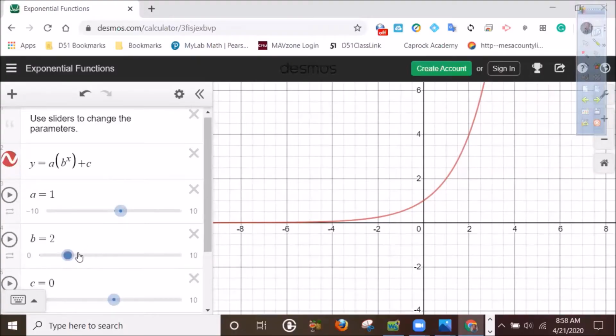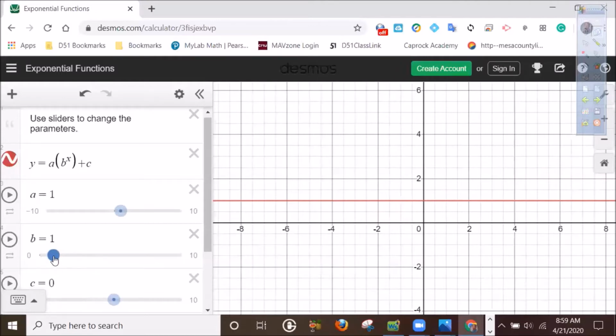To illustrate what different bases and different constants can do to an exponential function, let's start with this basic y equals 2 to the x function. This is the same one that illustrated the grains of rice on the chessboard. If we increase the value of b, you'll see that this curve can bend upward. It becomes steeper and steeper. If we decrease the base back to 2 and closer to 1, we can actually bend this curve down. As we get closer and closer to 1, the curve actually becomes more and more like a straight line. At base equal to 1, that is just a straight line, because 1 to any power equals 1.